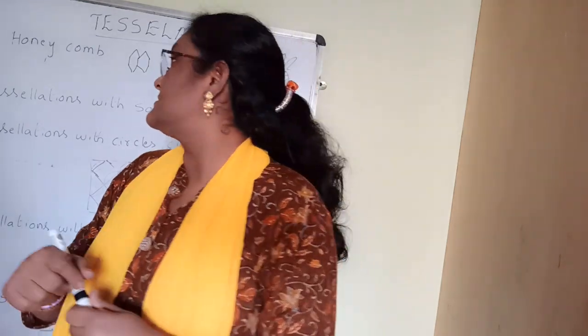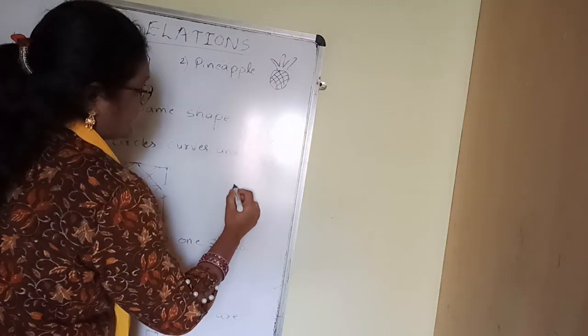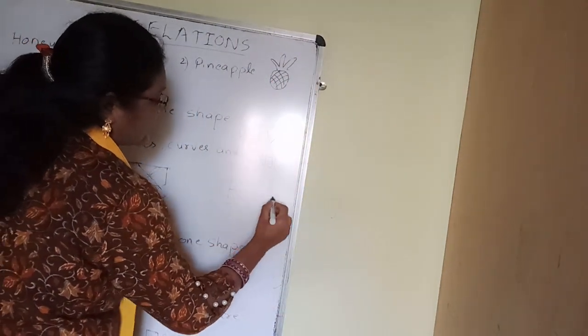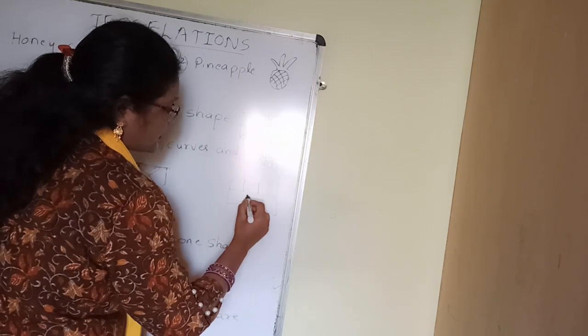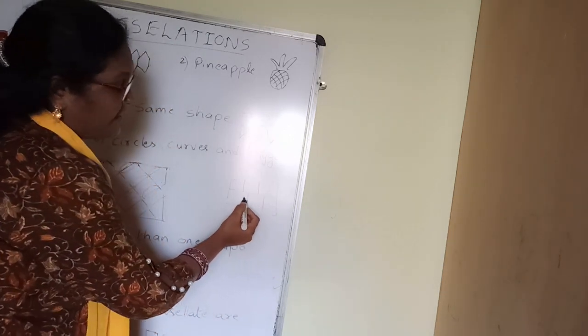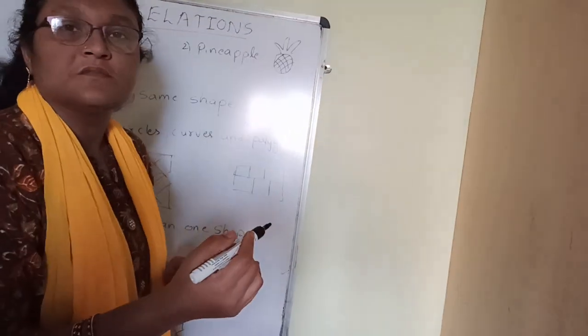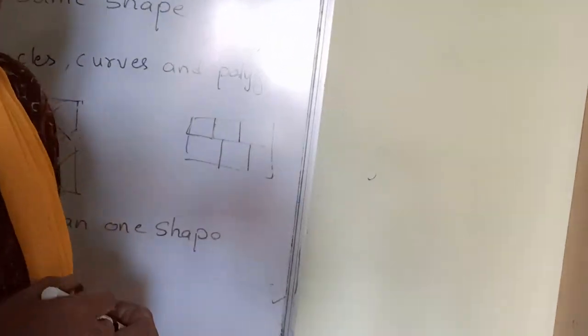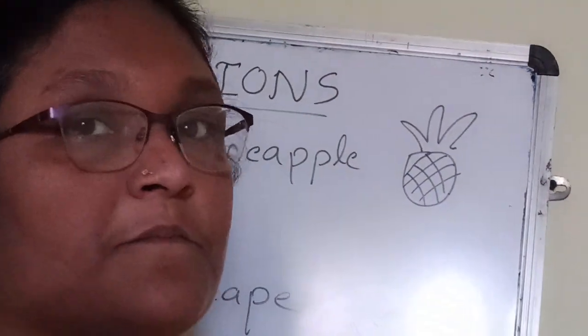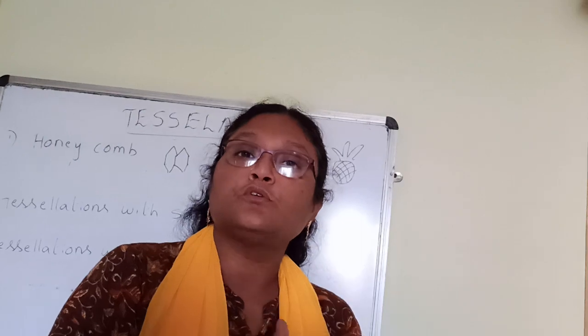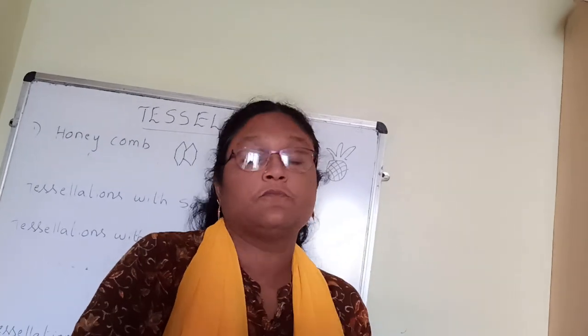Can you tell me, do you find any gap between those shapes? Suppose your flooring is done like this with this type of shapes, rectangles. Can you find any gap between one shape and another? No, there is no gap. So tiling should happen in such a way that there should not be a gap between the tiles and we should not overlap.